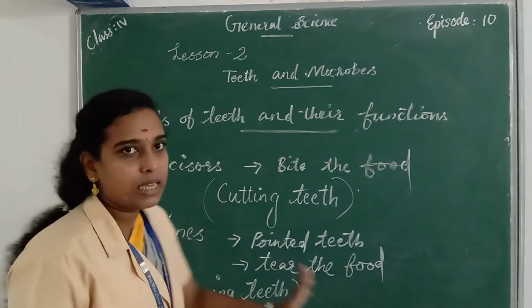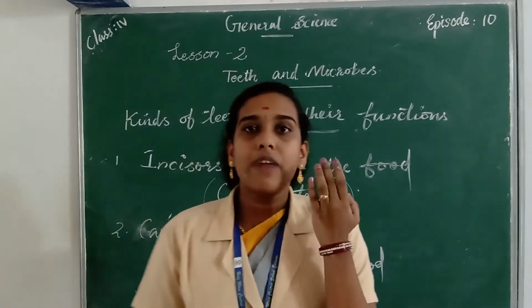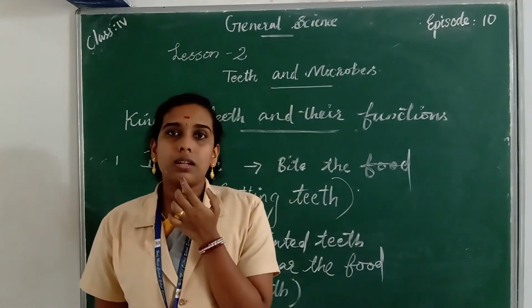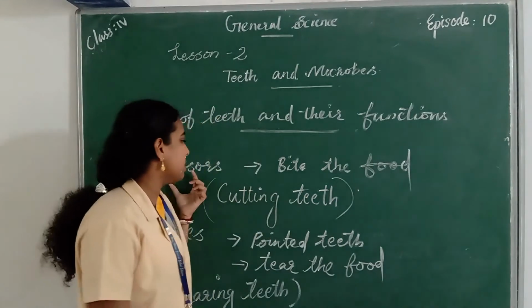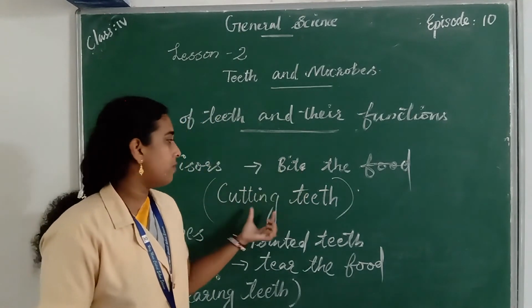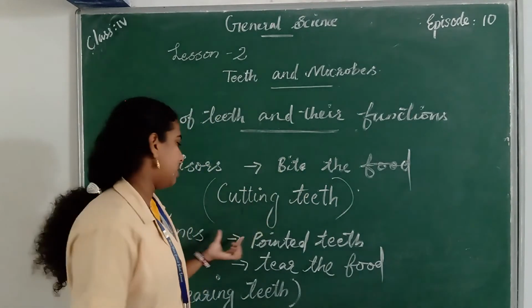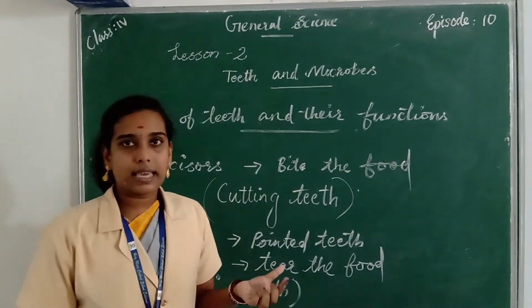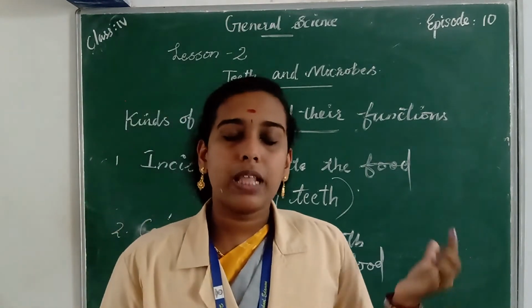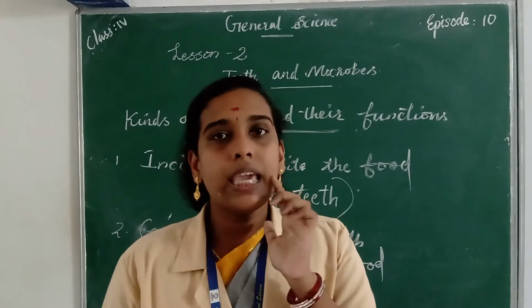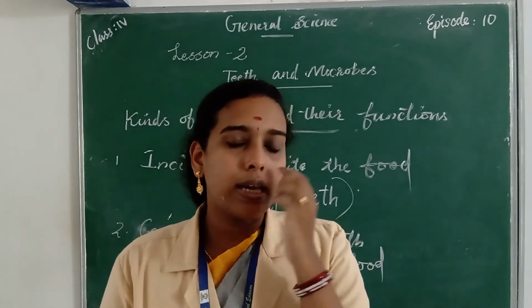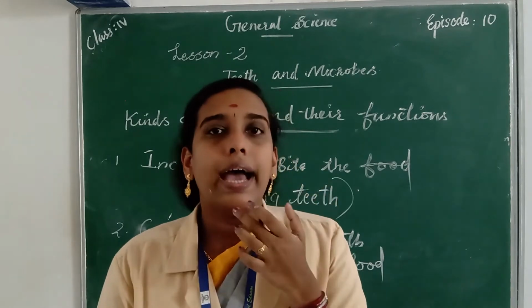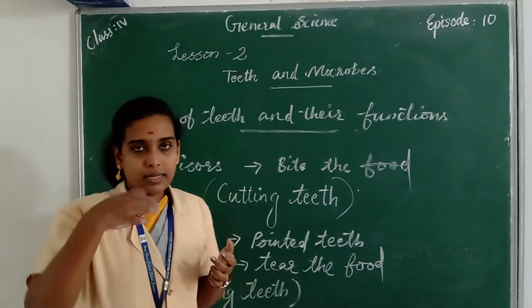Incisors, the four flat front teeth present on the lower jaw and upper jaw, help to cut the food items, so they are called cutting teeth. Then the second one is canines. Canines are pointed teeth and they are present on either side of the incisors. Two canines are on the upper jaw and two on the lower jaw.